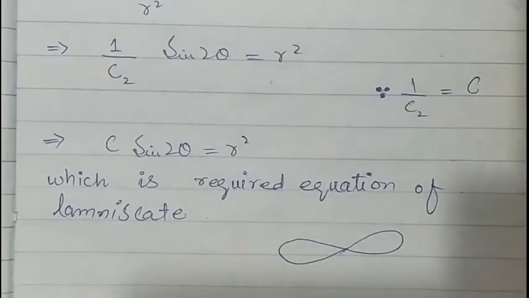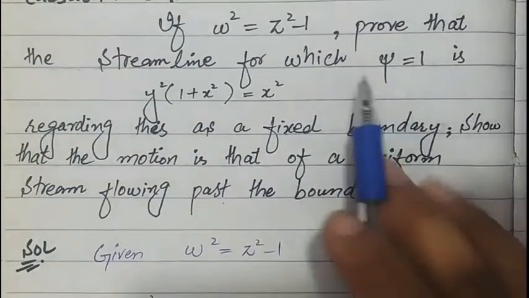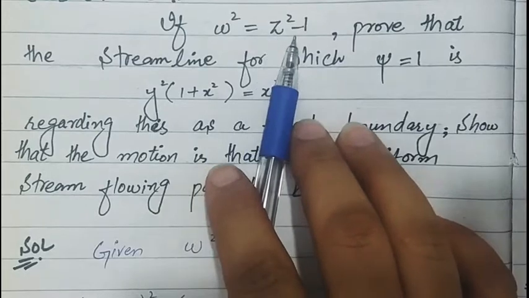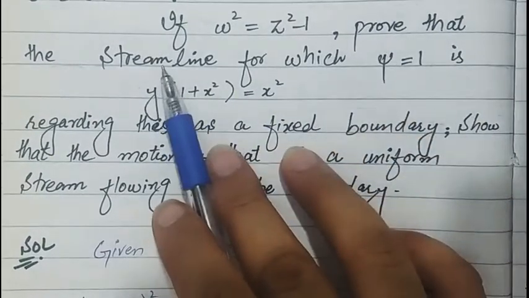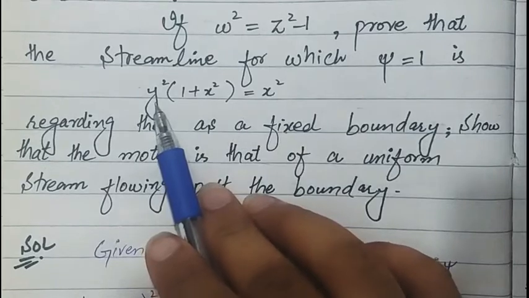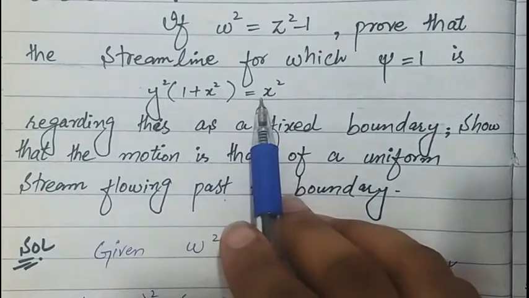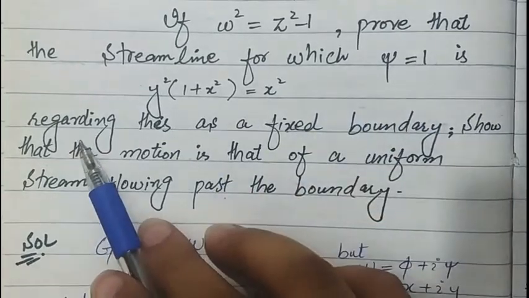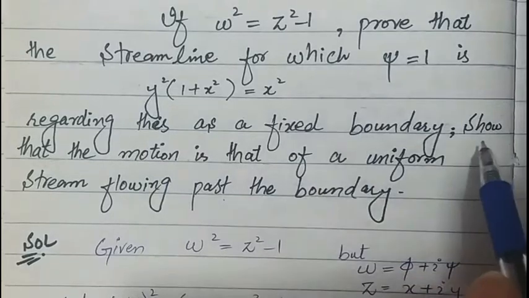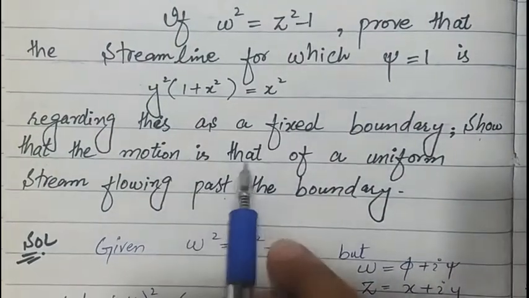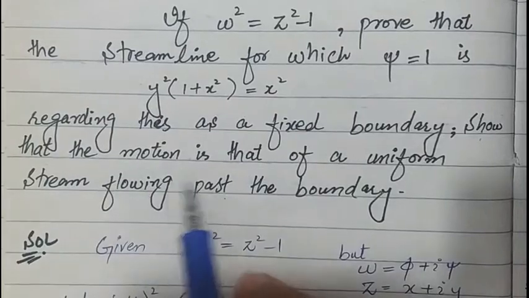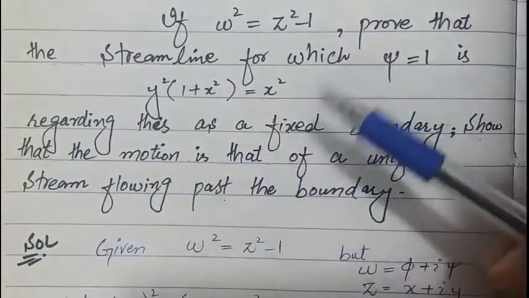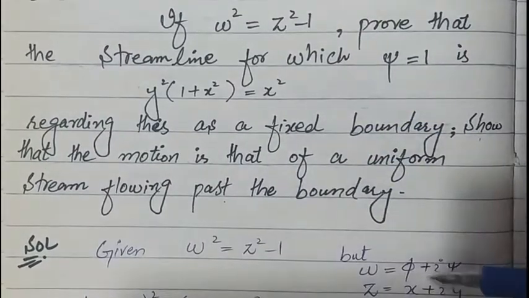Now we will move toward the next problem. The next problem states that if the analytical function omega square is equal to z square minus 1, firstly we have to prove that the streamline is y square into 1 plus x square is equal to x square at psi is equal to 1. Regarding this as a fixed boundary, we also have to show that the motion is that of a uniform stream flowing past the boundary. So firstly we have to put omega is equal to phi plus iota psi